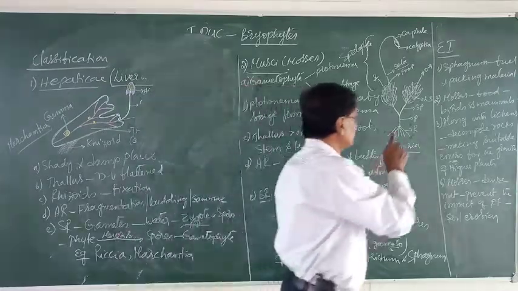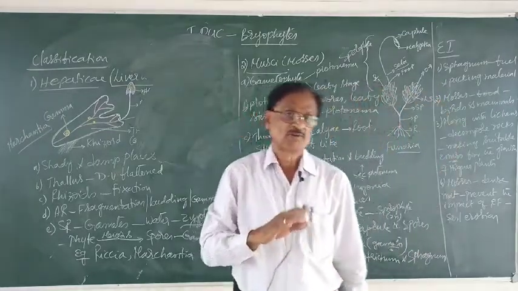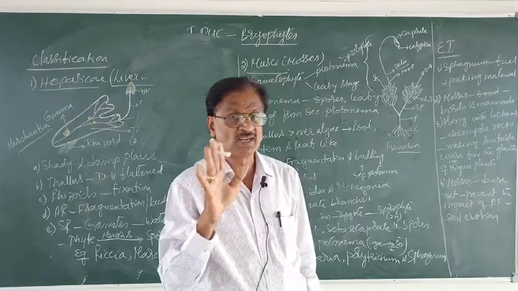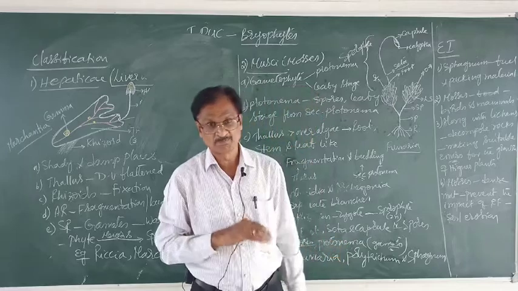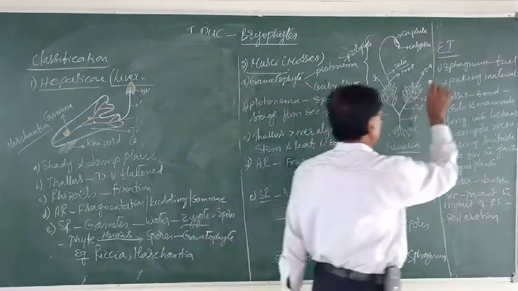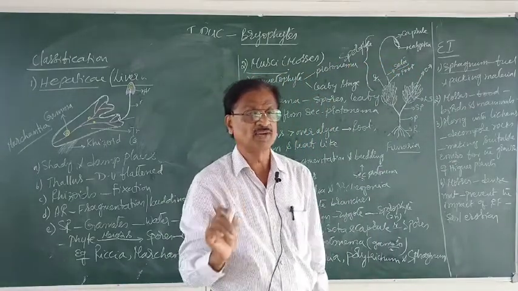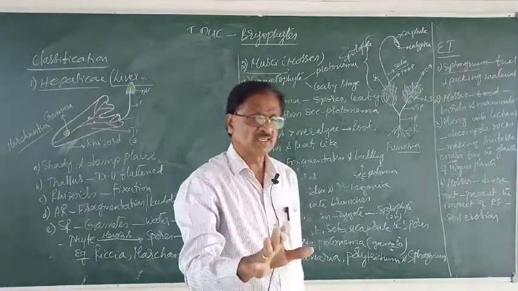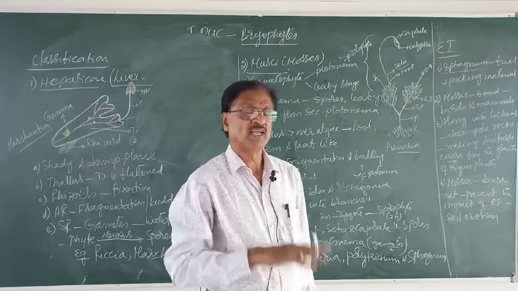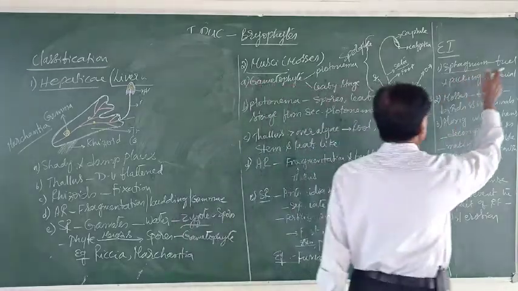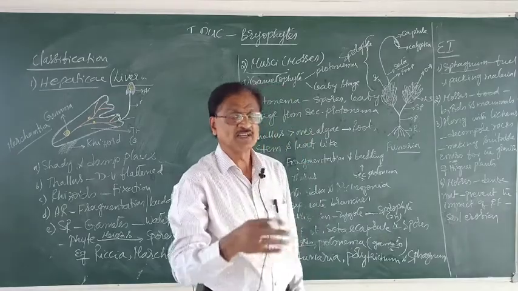Now lastly, under these bryophytes, let us consider how economically important they are. Let us take them up one by one. First of all, sphagnum. Sphagnum is a marine bryophyte. These sphagnums are collected, allowed to dry, and then used as what? Fuel. And they are very soft in nature.